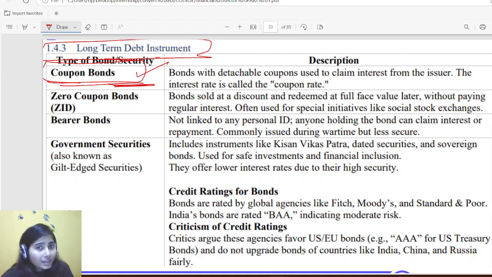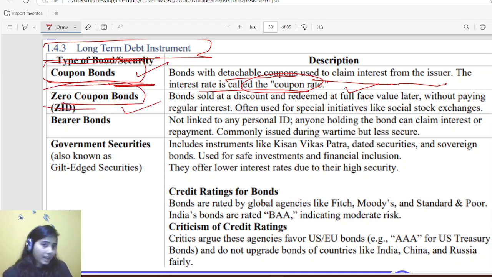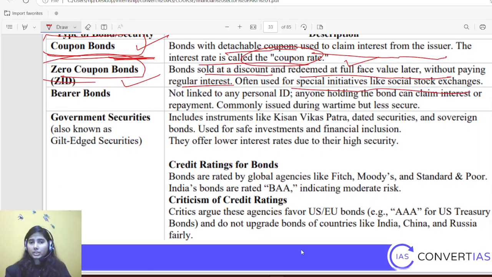Bonds with detachable coupons are used to claim interest from the issuer. The interest rate is called the coupon rate. Same thing I have already explained. Then the zero coupon bond, which I have explained already: a bond sold at a discount and redeemed at full face value later without paying a regular interest rate, often used for special initiatives like the social stock exchange.